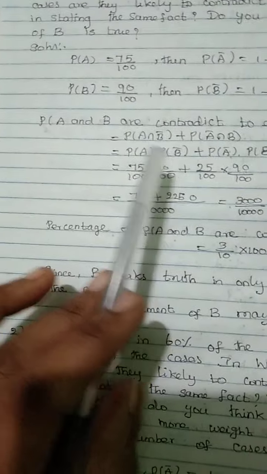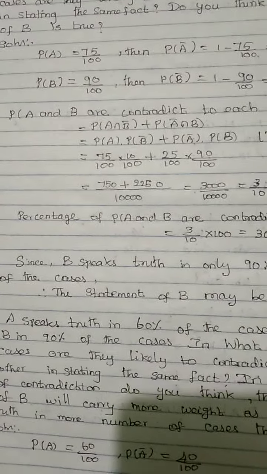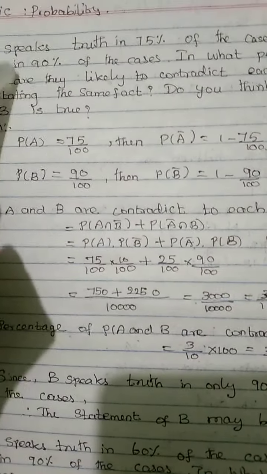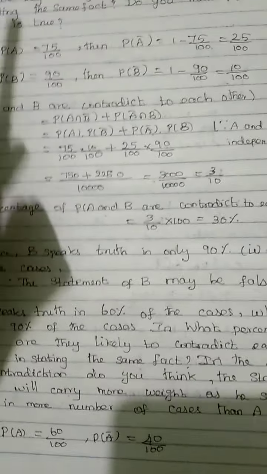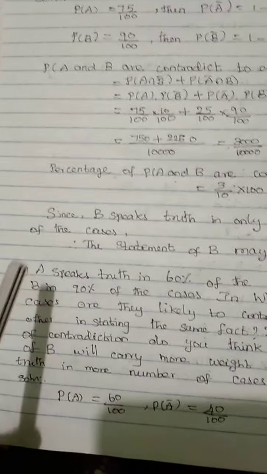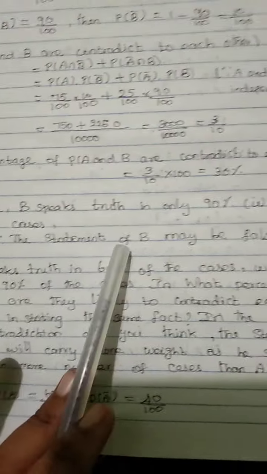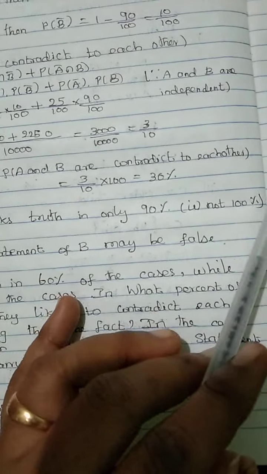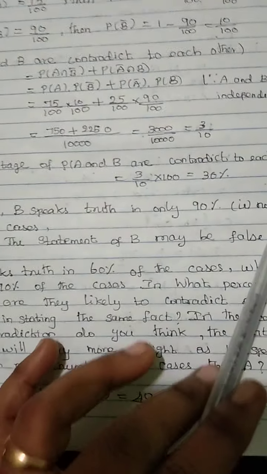And they are asking one more question. Do you think that the statement of B is true? Statement of B is true means B speaking truth at 100%. But here they have given only 90%. So the statement of B may be true or may be false. We want to conclude that. Since B is speaking truth in only 90%, this is not 100%. So we conclude that the statement of B may be false, because B is not speaking truth 100% of the time.